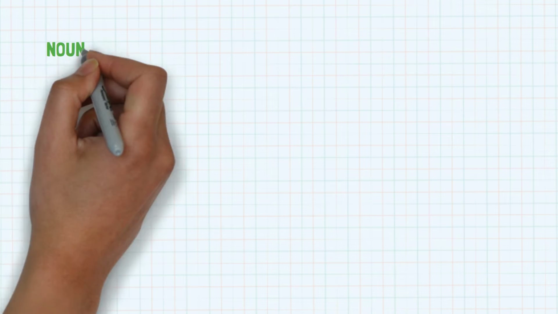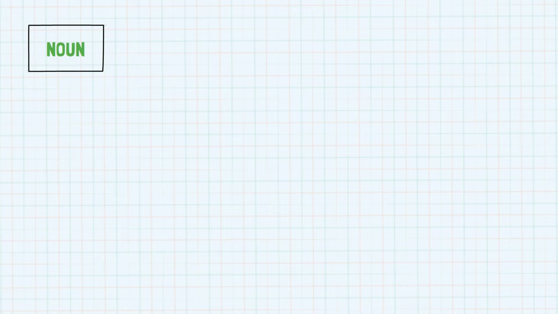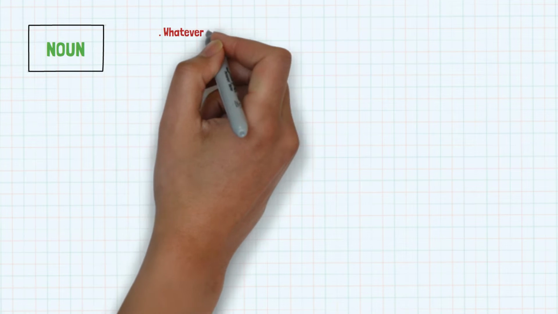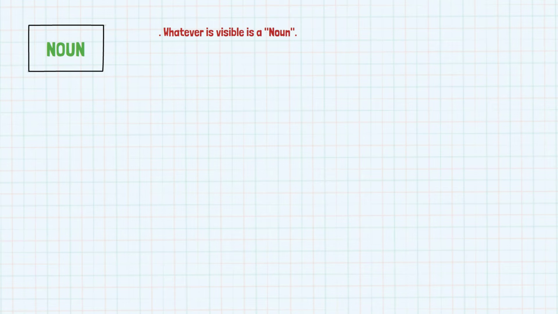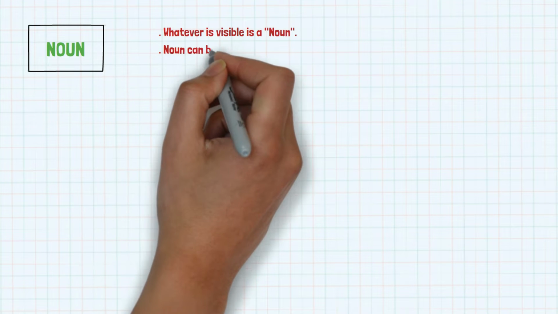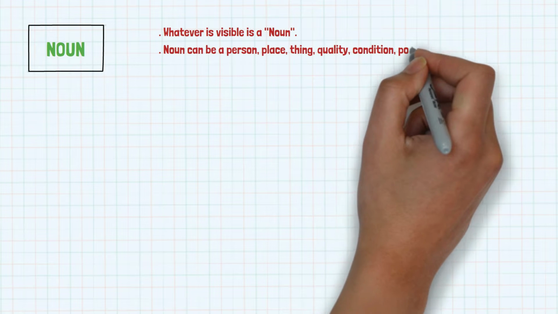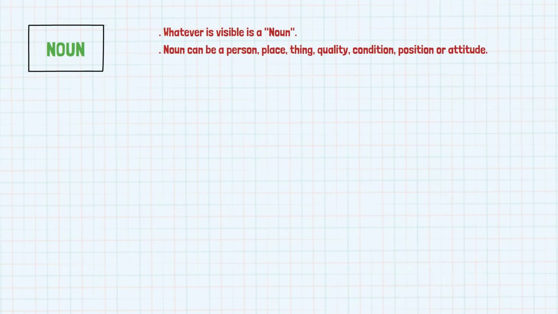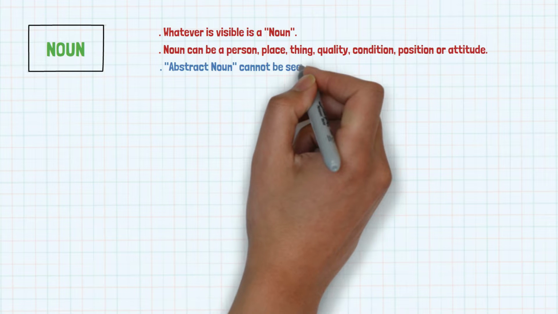The very first topic is noun. So, how to recognize a noun in a sentence? Whatever is visible is a noun. A noun can be a person, place, thing, quality, condition, position, or attitude. Only an abstract noun cannot be seen, touched, heard, smelt, or tasted.